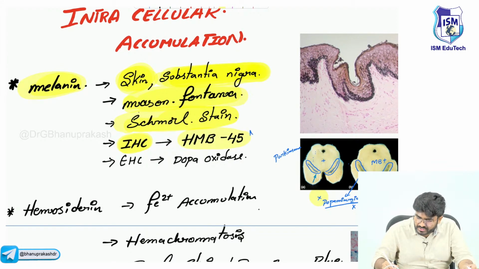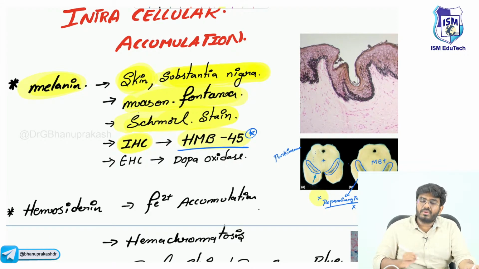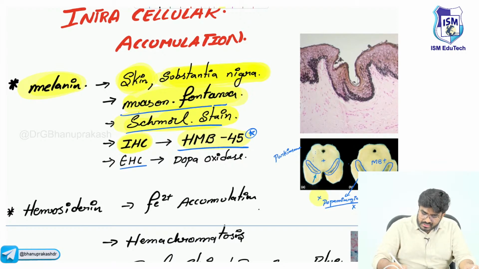This is an MCQ which was asked in the exam. HMB45 is the immunohistochemical stain used to look at the melanin. And there is enzyme histochemistry, where the stain used is dopa oxidase.